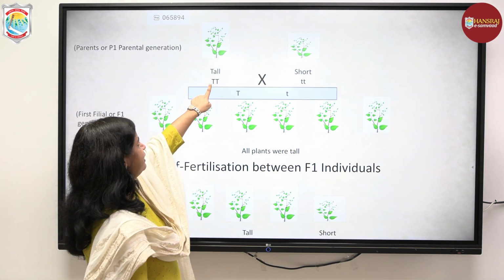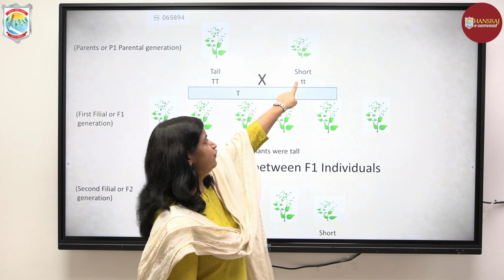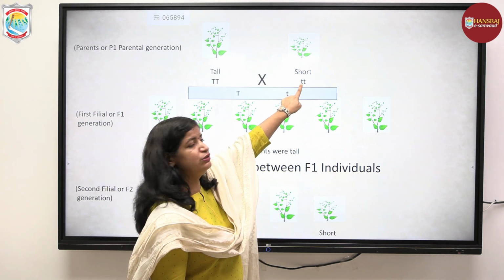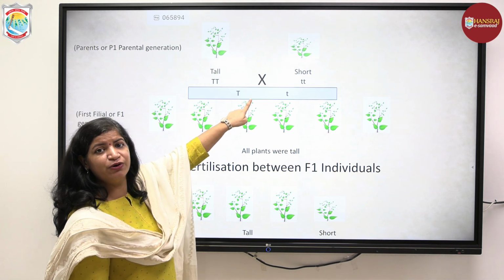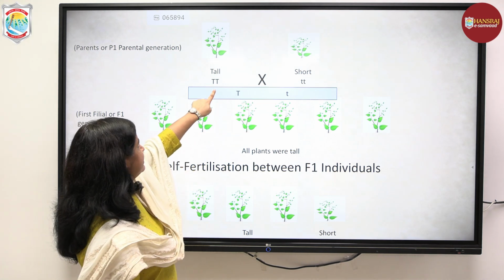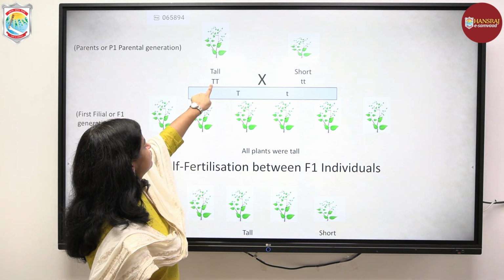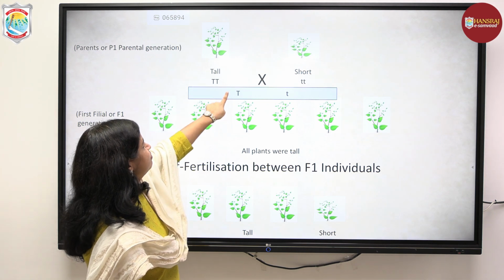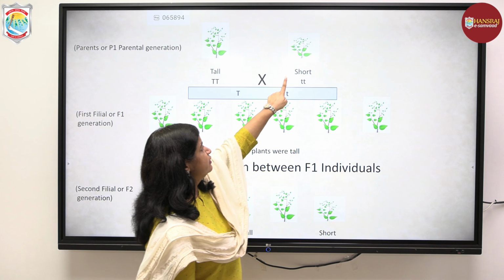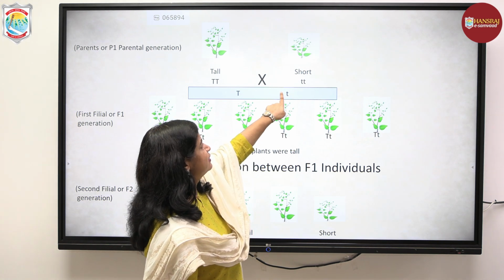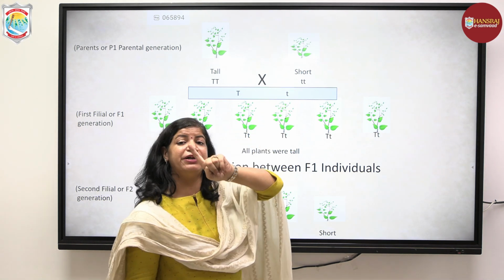Both the factors are same, capital T, and for short, both the factors are same, small t. Second point, these factors segregate at the time of gamete formation. So we can see that during gamete formation, these factors segregate so that the gamete from this parent carries only capital T, while the gamete from this parent carries the small t, one factor for that particular character.